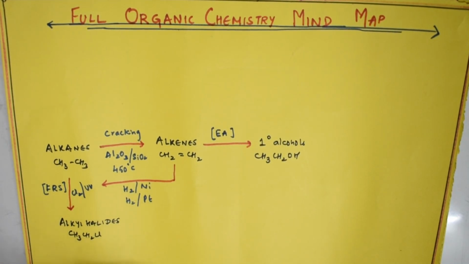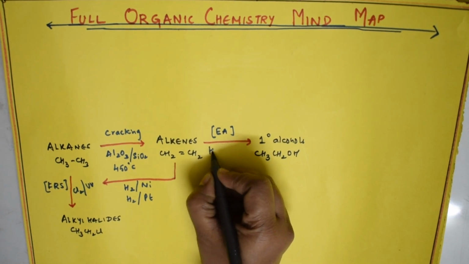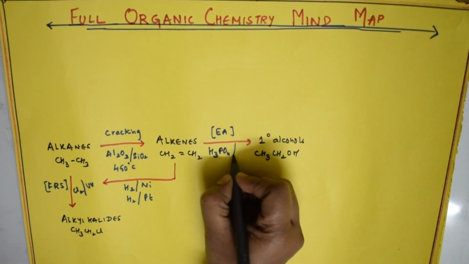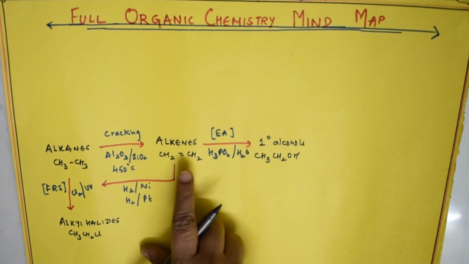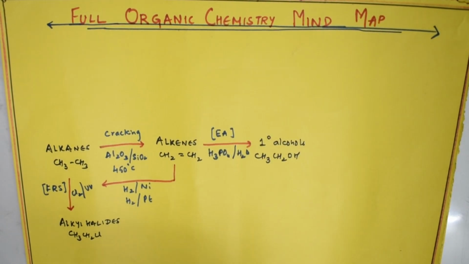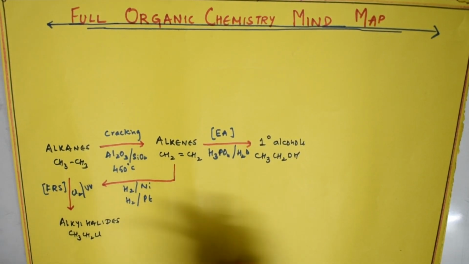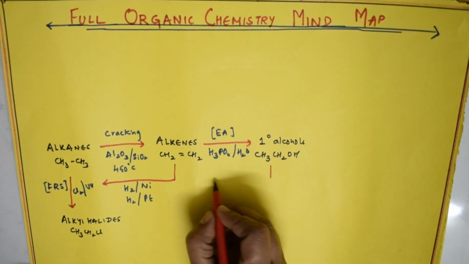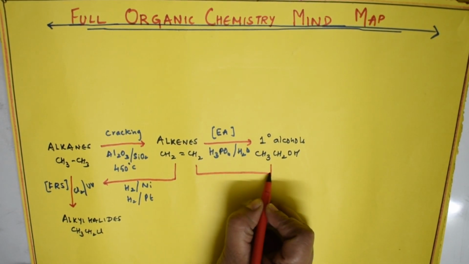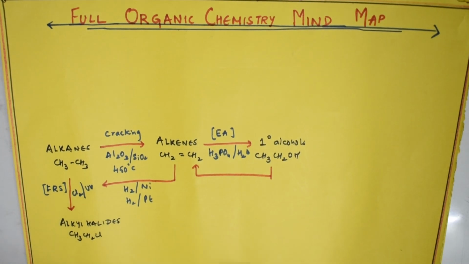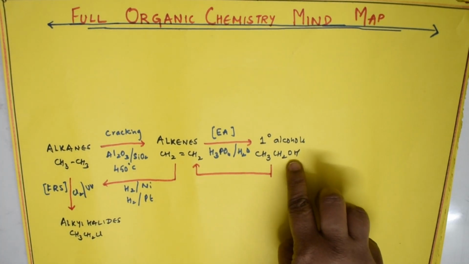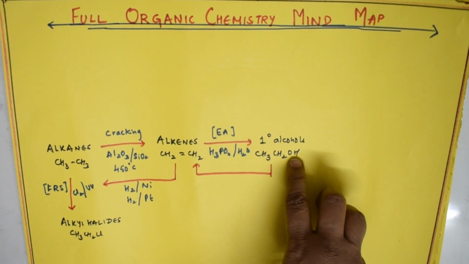What am I going to use? I'm going to use phosphoric acid and hydrolyze it, H2O, and hydrolyze. Then the double bond breaks and it forms primary alcohol. This is fine. Now suppose I have to convert primary alcohols back to alkenes, how can I do that? I have to remove this water molecule, means dehydrate this.